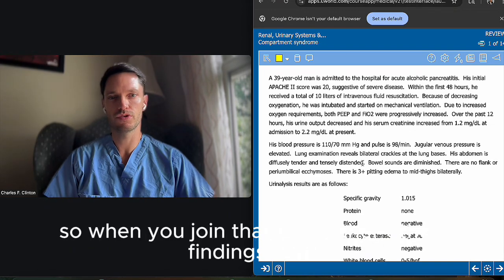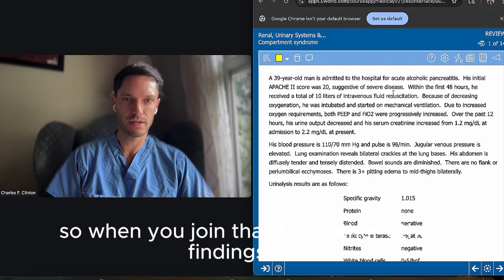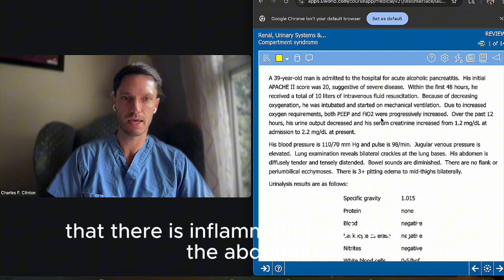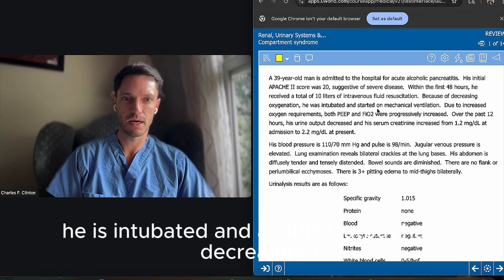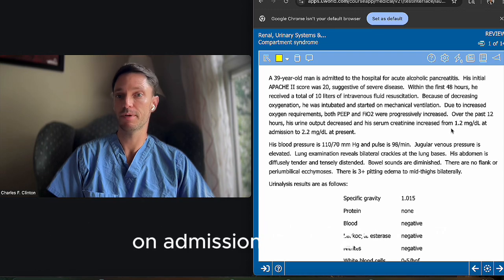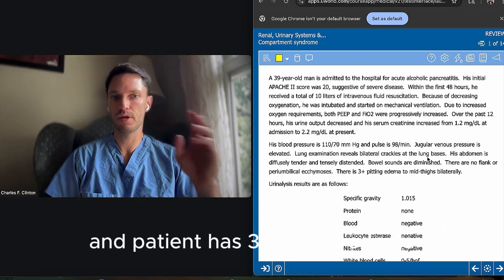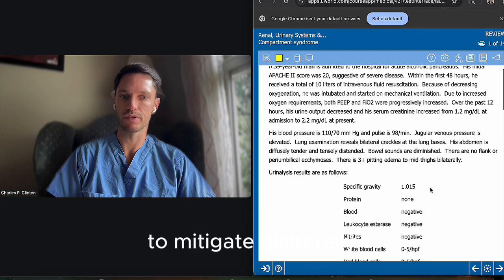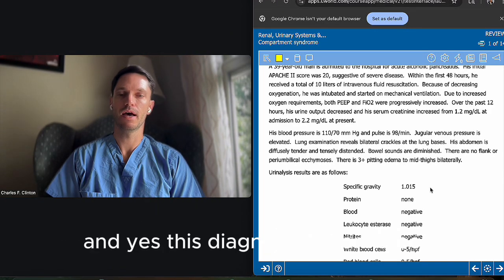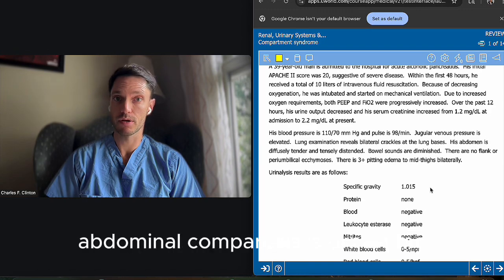So when you join that to other findings here, you can see that this patient has alcoholic pancreatitis, so you know that there is inflammation going on in the abdomen. He is intubated, and urine output has decreased, and serum creatinine has increased from 1.2 on admission to now 2.2. And patient has 3+ pitting edema to mid-thighs bilaterally. I think that this is enough information for you to have a clinical suspicion of what's going on. And yes, this diagnosis is going to be abdominal compartment syndrome.